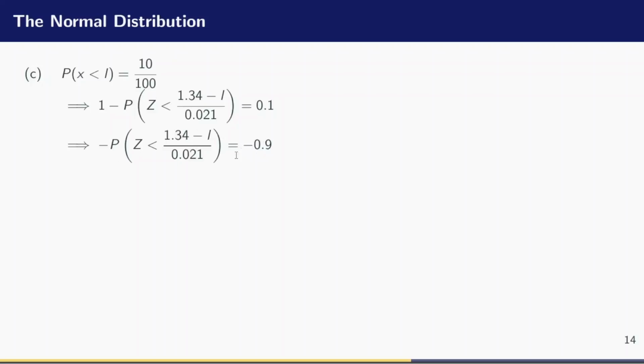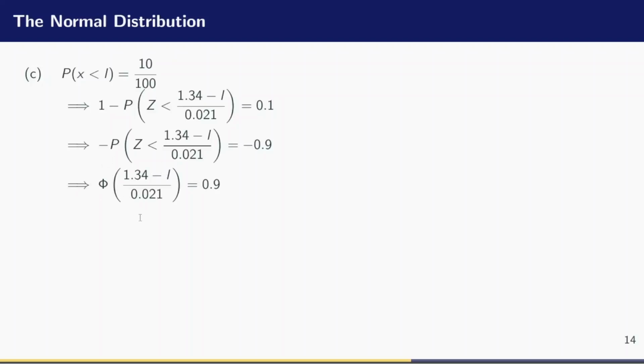Multiplying both sides by -1, the negative cancels out, and now the probability that Z is less than (1.34 minus L) divided by 0.021 becomes phi of that entire Z value, which is equal to 0.9. Since phi is a function, I can find phi inverse of both sides, the inverse of that function, in order to liberate the bracket and proceed to find L.